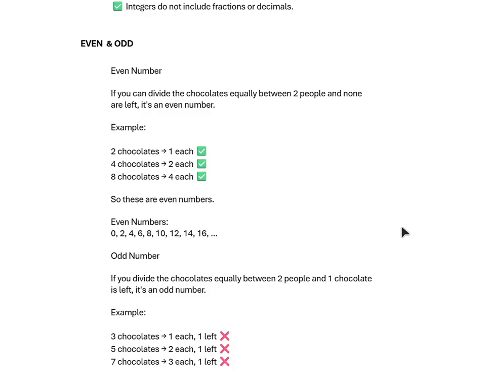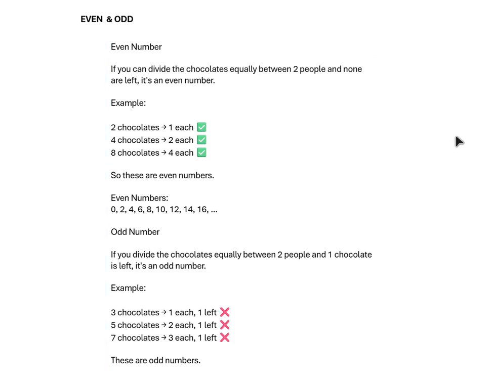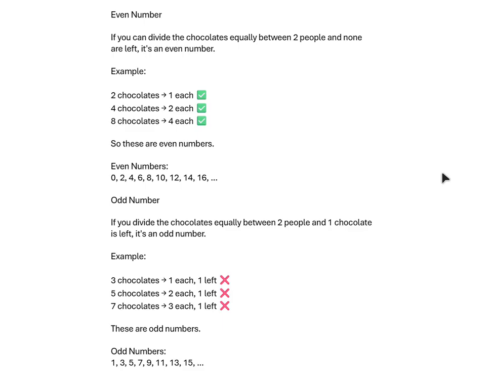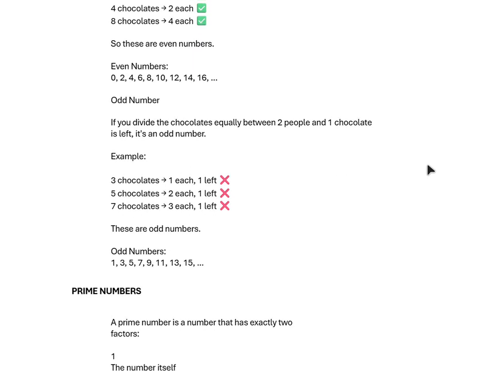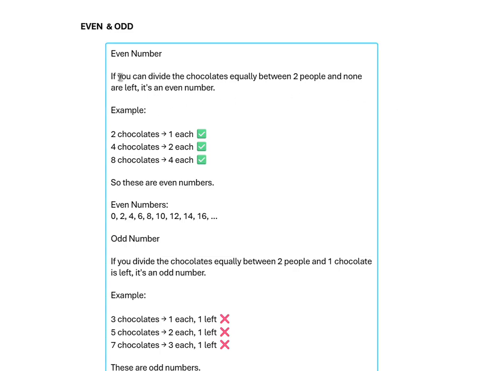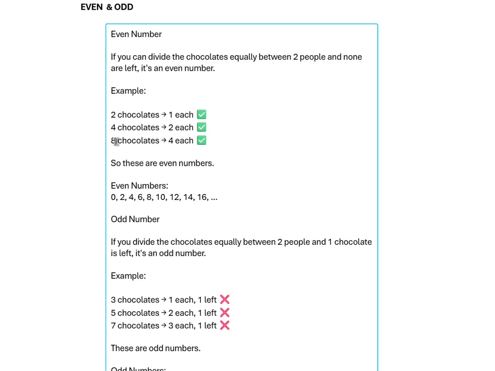even and odd numbers. Even numbers: if you can divide the chocolates equally between two people and none are left, it's an even number. 2 chocolates, 1 each. 4 chocolates, 2 each. 8 chocolates, 4 each. It is simply divisible by 2.